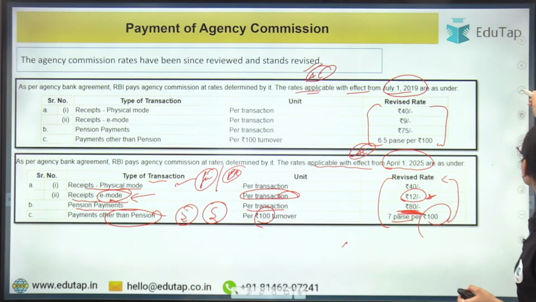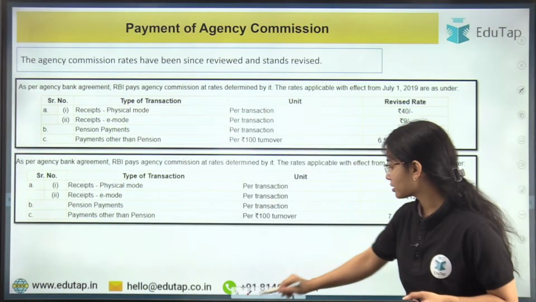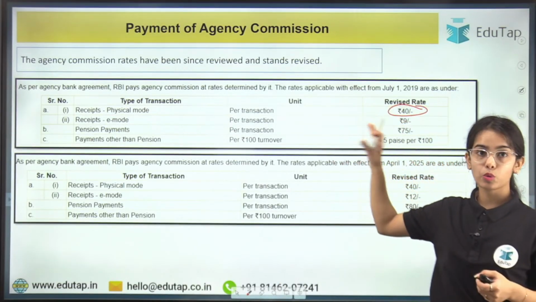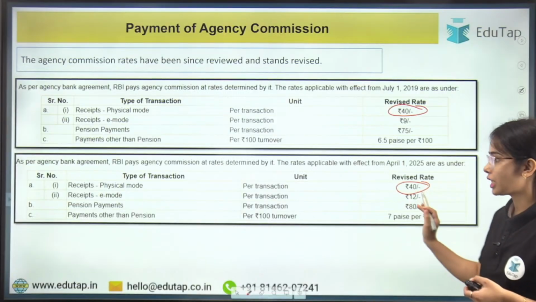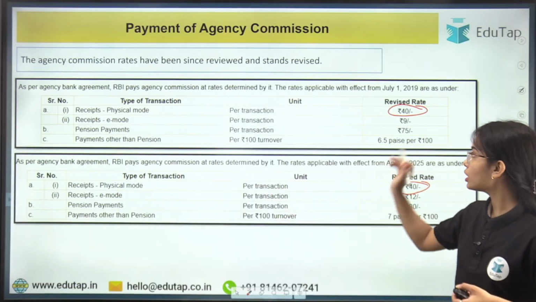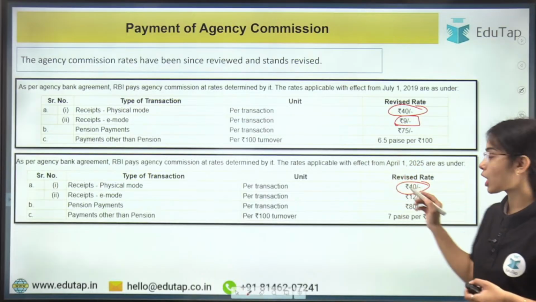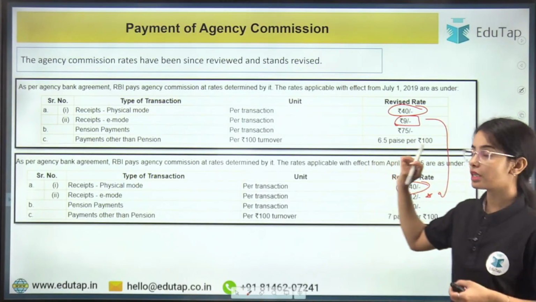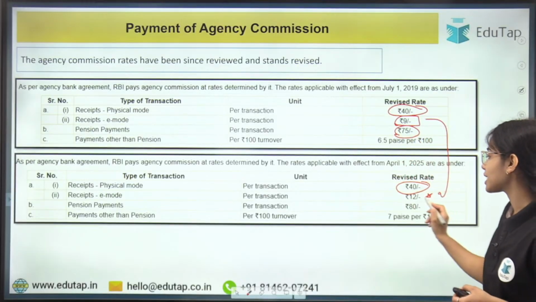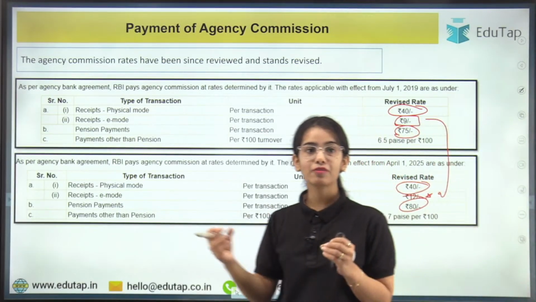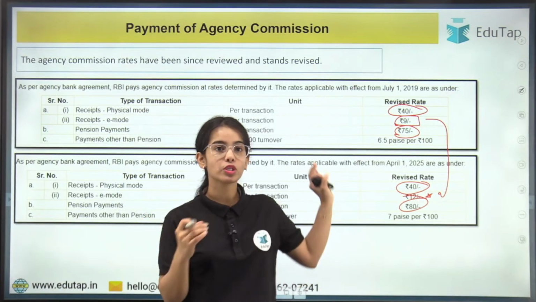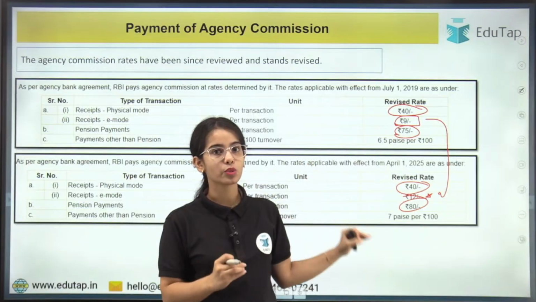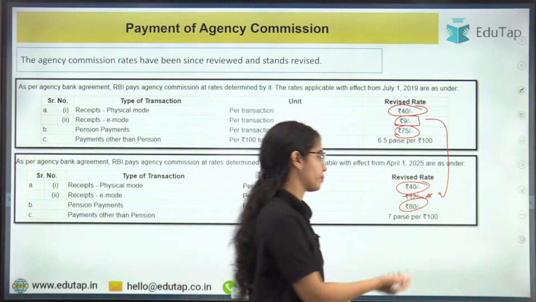If you compare the earlier norms and data points with the current data points, you can see that for receipts in the physical mode the agency commission has not changed, but for receipts in e-mode the agency commission was 9 rupees, now it is 12 rupees, so it has been increased. For pension payments the commission was 75 rupees, that has been increased to 80 rupees. And for payments other than pension, before 6.5 paise per 100 rupees was given to the agency banks, now 7 paise per 100 rupees is given.